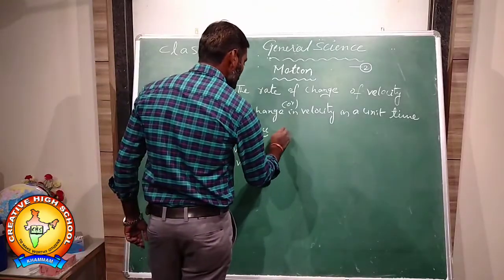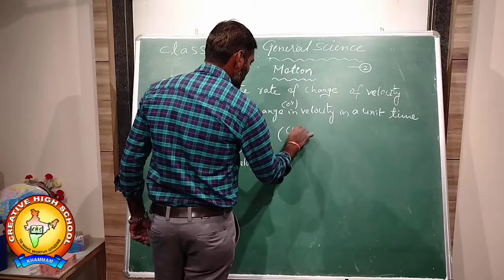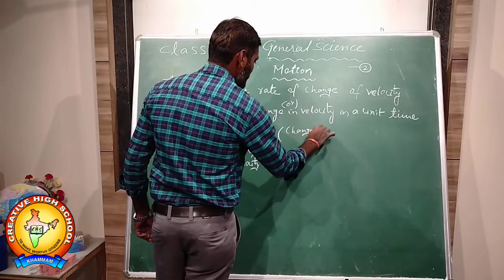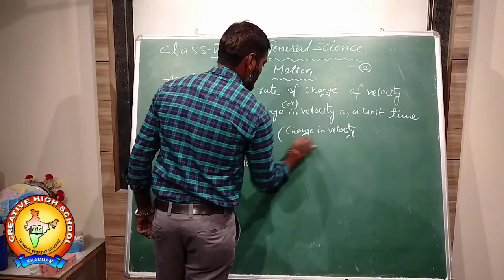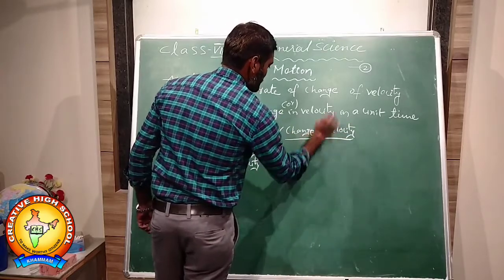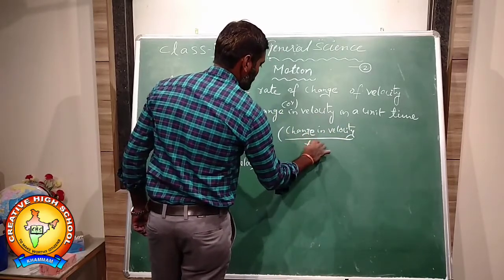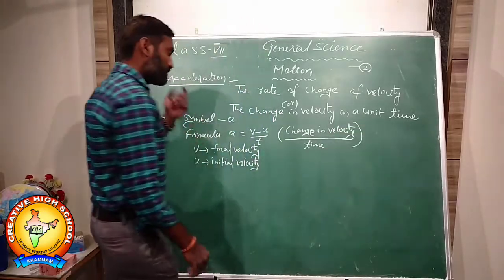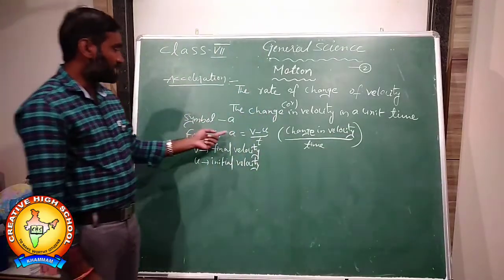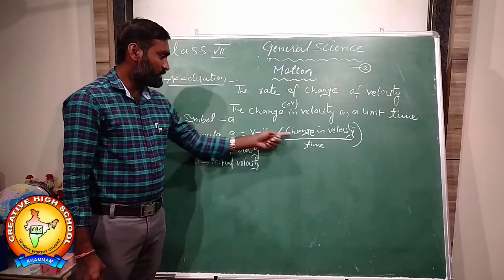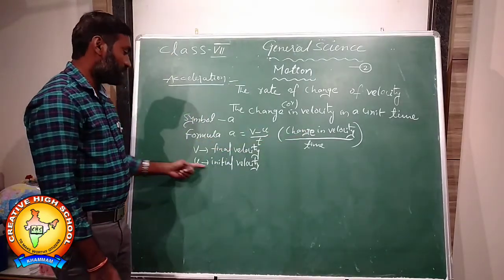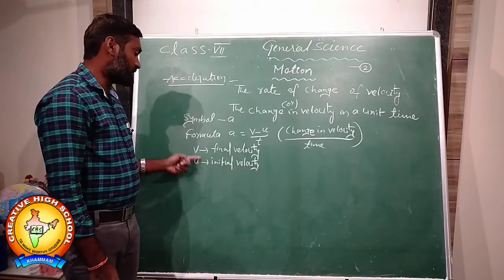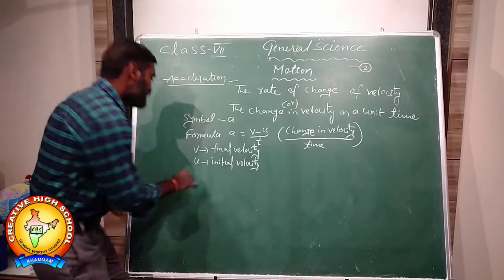Change in velocity by time is called acceleration. a is equal to v minus u by t. v is the final velocity, u is the initial velocity, t means time.